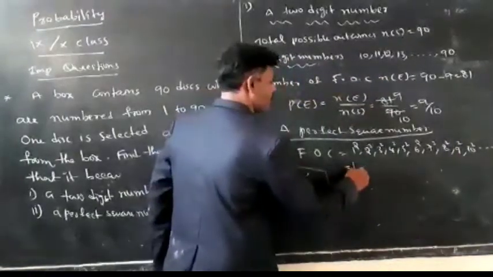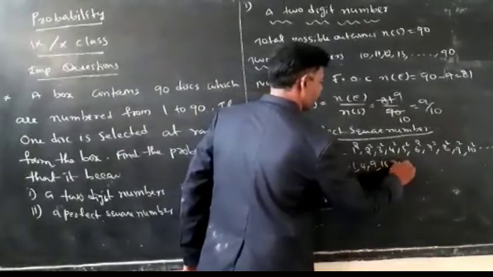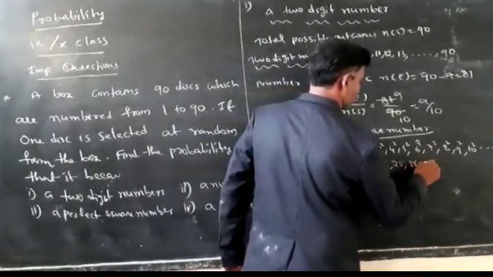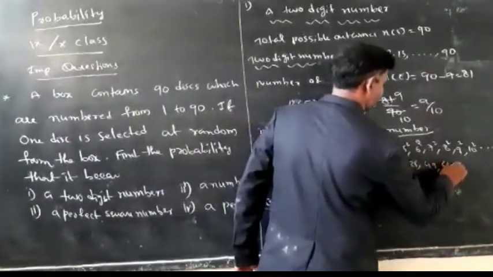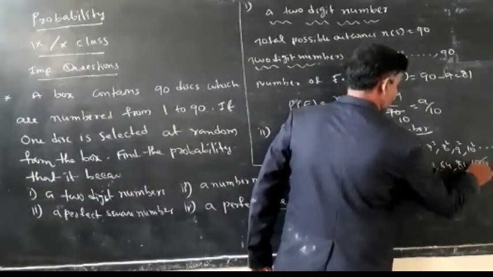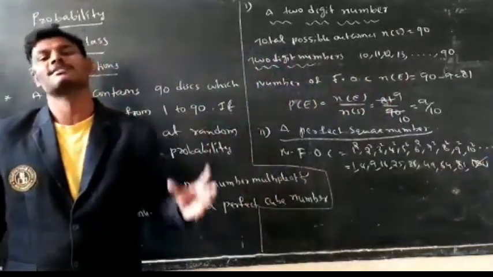So 1 square is 1, 2 square is 4, 3 square is 9, 16, 25, 36, 49, 64, 81, and 10 square means 100. Not possible. Why? Because in that box only 90 discs are there.